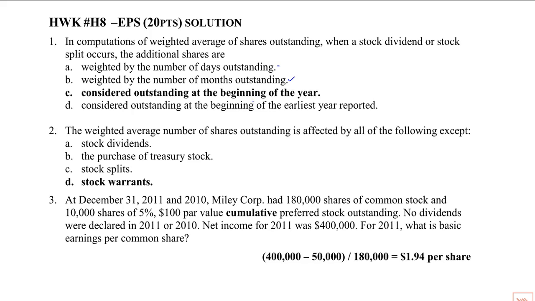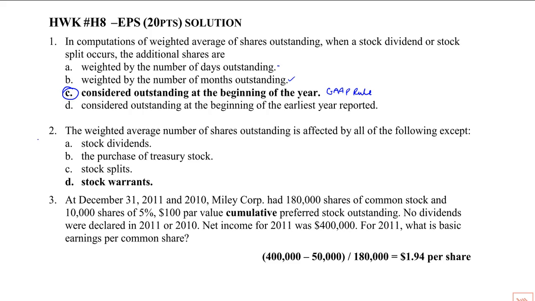Considered outstanding at the beginning of the year, obviously that's the choice. This is just a GAAP rule. And D, considered outstanding at the beginning of the earliest year reported, definitely wouldn't make any sense, because you might be going back to prior fiscal years. So C, considered outstanding at the beginning of the year.